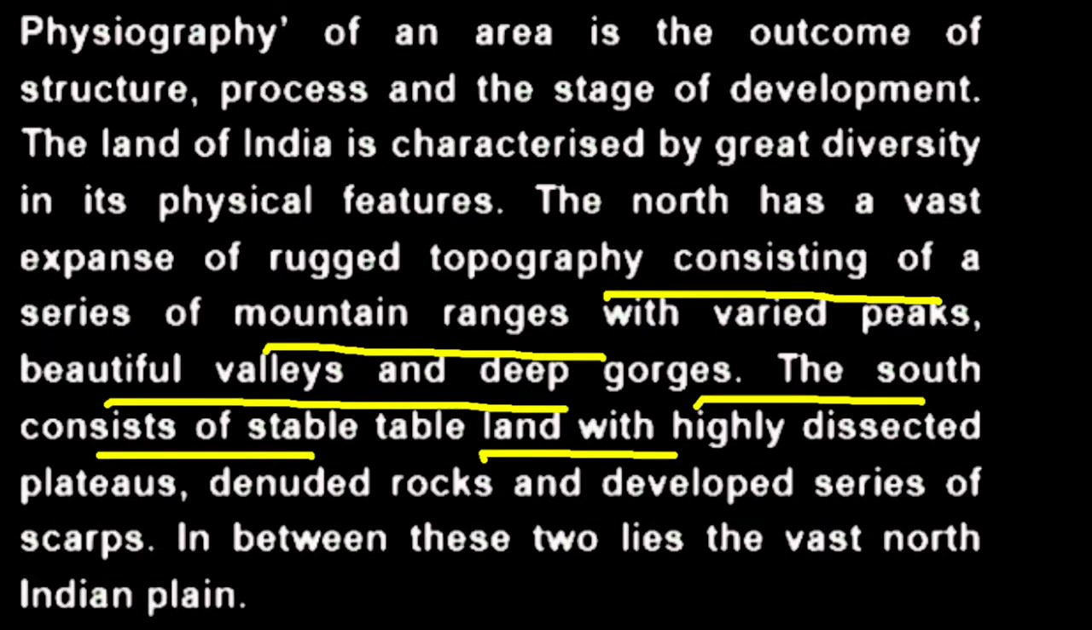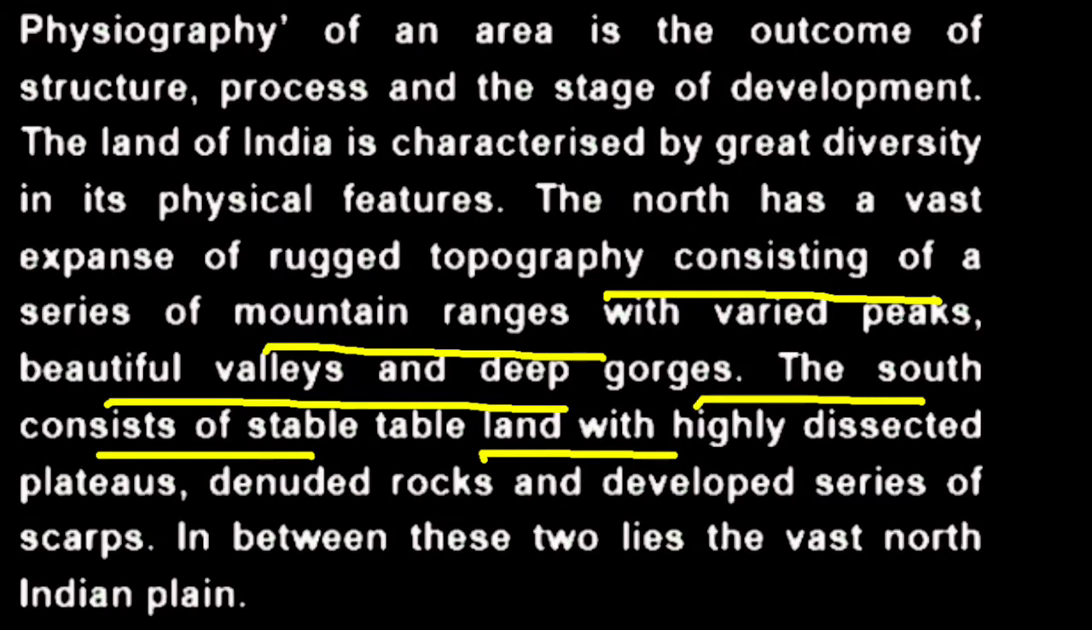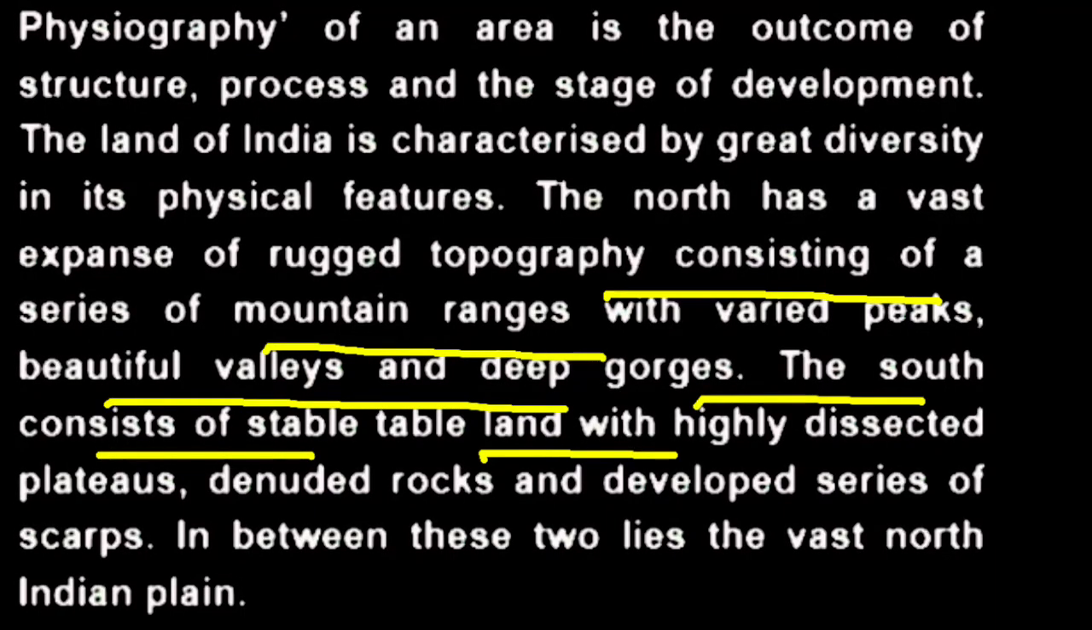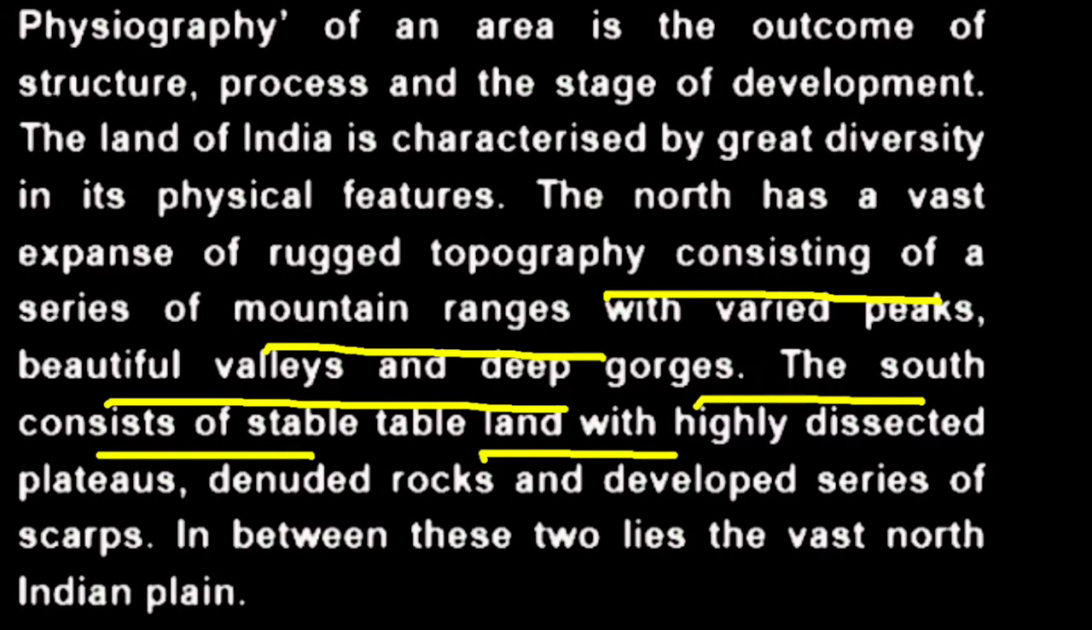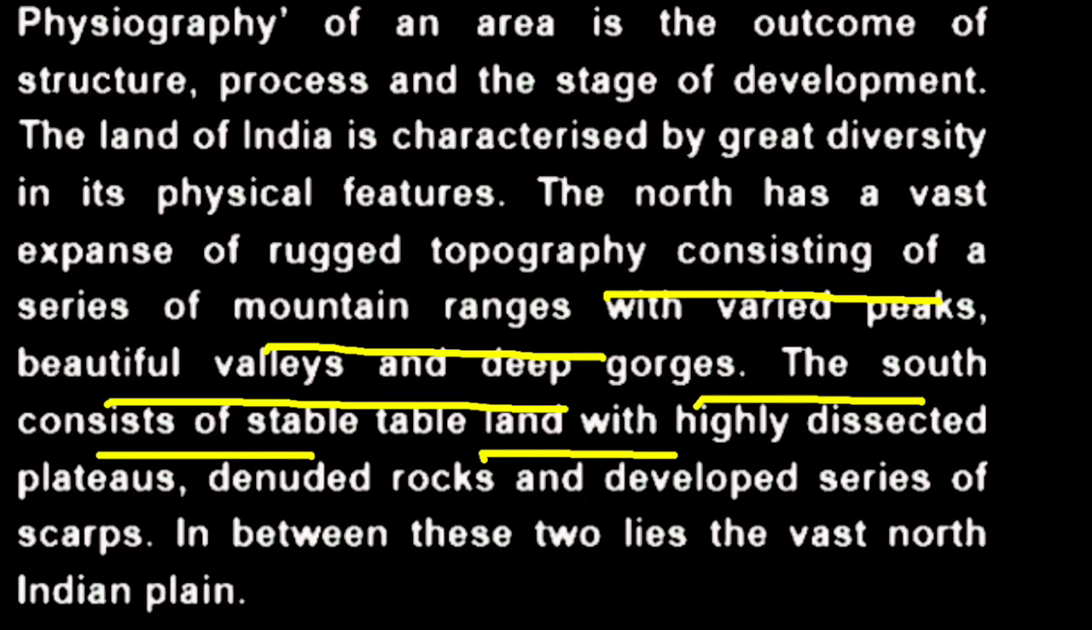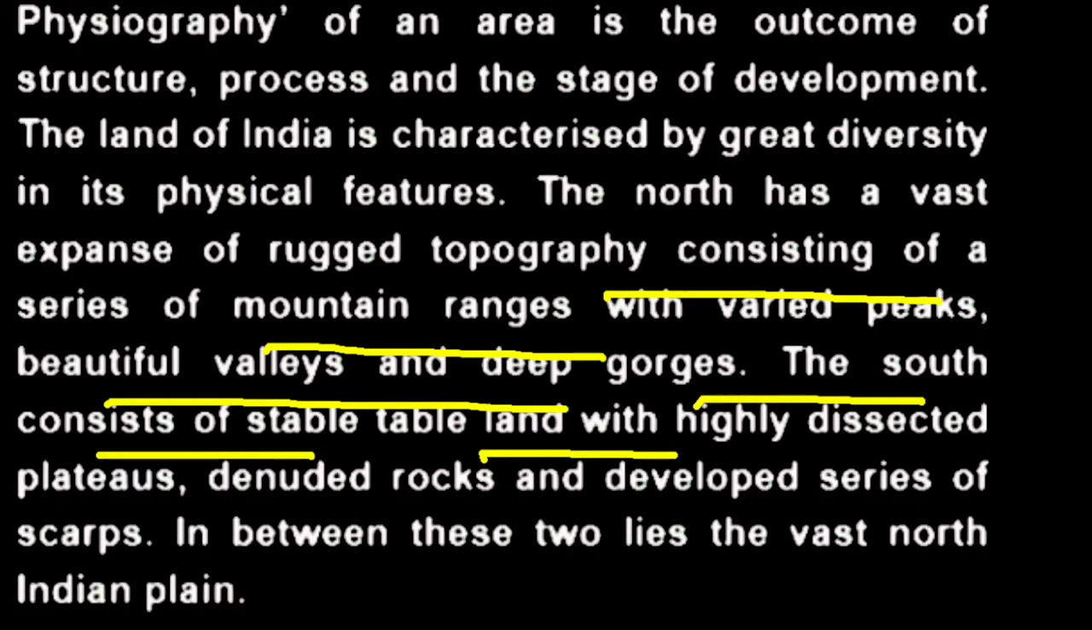On the other hand, the southern part of India has the stable tableland, meaning it is permanent and has taken a mature formation. But in the north, the mountains are still in the engage stage, so they are changing. The changes are still taking place. But in the south, the landform is very rigid and hard, and it is